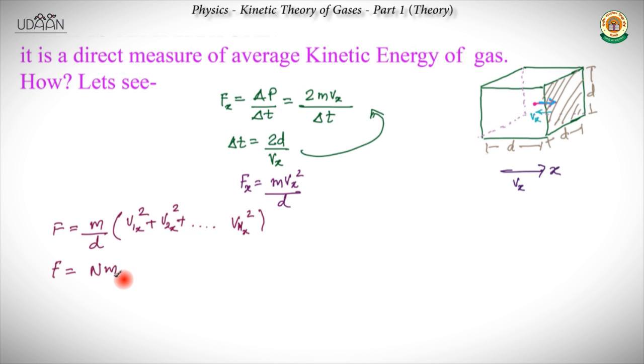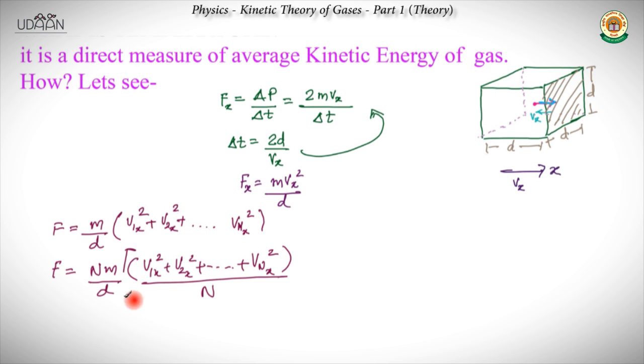Where did the N come from? m by d was there previously, where m is the mass of one particle. We are multiplying it by N, and we divide the whole sum of Vx squares by N, so that we can represent it by the average of the square velocity. So we write v1x square plus v2x square plus, till vnx square, upon N.